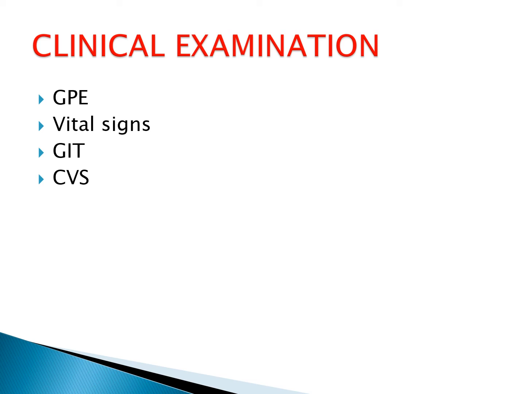Then the CVS examination. The most common etiological cause of ischemic bowel disease is CVS, and you must go for a detailed CVS examination, starting from the inspection, palpation, and then the auscultation. You have to look for the localization of the apex beat, look for any thrill, and rule out valvular heart disease and other findings.